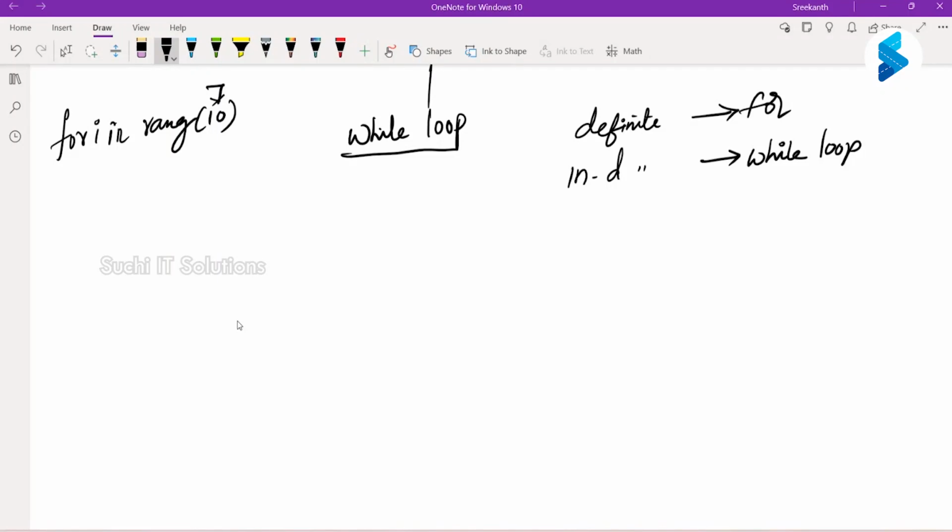Otherwise, you keep running. So you have two conditions here. One, he says take 10 rounds of the ground. Another kind of punishment he can give you is run until I come back. Here you don't know. He can come back by the time you take 1 round, 2 rounds, or 100 rounds. You don't know.